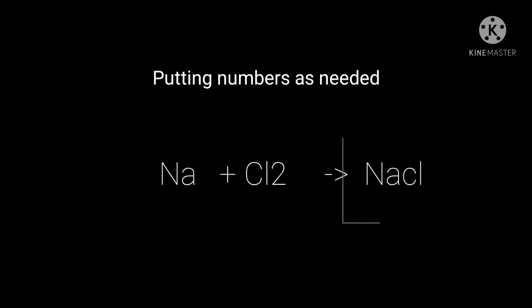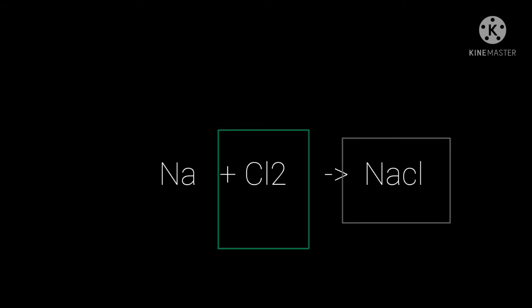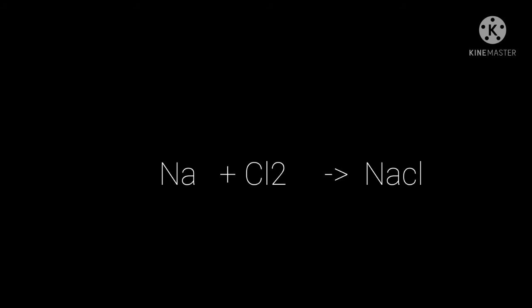Now we need to notice what is mismatching between the sides. Here we can see that there is more chlorine in the reactant side than the product side, and we have some options here. The options could be to add more chlorine to the product side, or to add less chlorine in the reactant side, or to add more sodium metal in the reactant side.